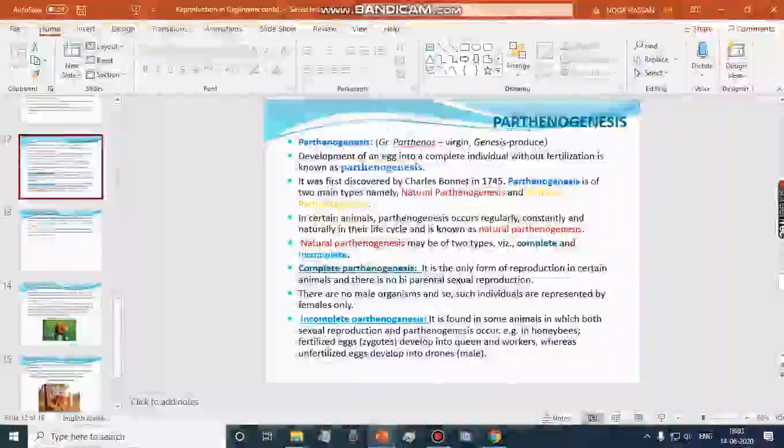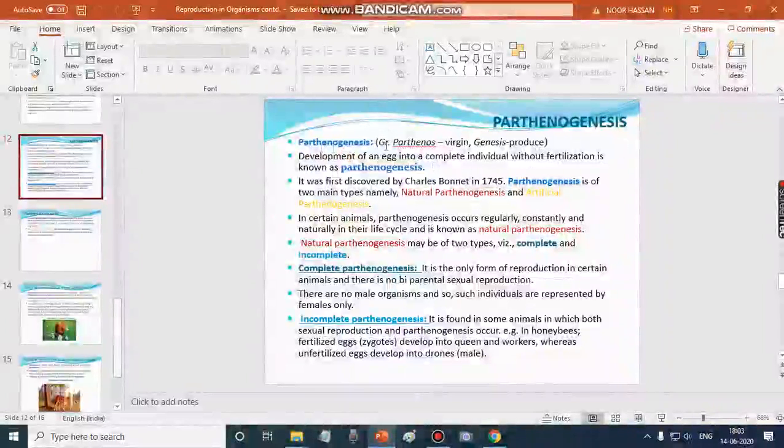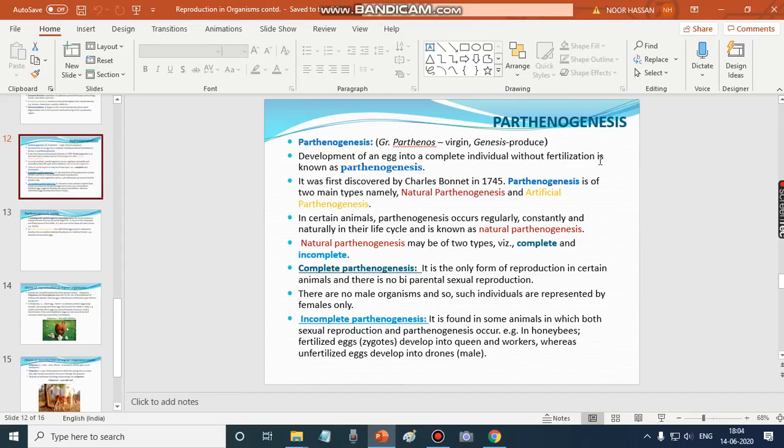So we shall discuss parthenogenesis. Parthenos refers to virgin, genesis refers to produce. It refers to development of an egg into a complete individual without fertilization. So it's a method of producing organisms without fertilization. It was first discovered by Charles Bonnet in 1745. It is of two main types: natural parthenogenesis and artificial parthenogenesis.